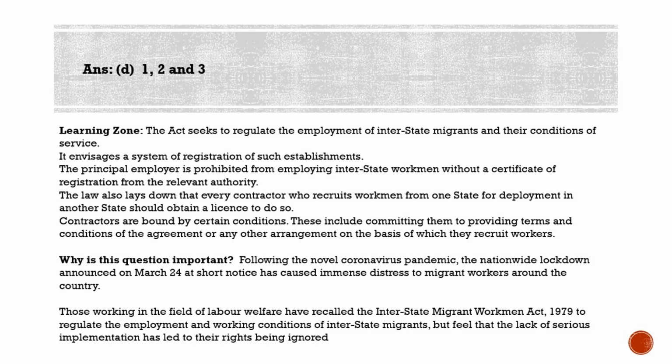And it is also applicable to contractors who employed a similar number of interstate workmen, and the act would apply regardless of whether the 5 or more workmen were in addition to others employed in the establishment or by the contractors. So that is the applicability, and in a way this benefits workers. Registration of establishments employing interstate workers creates a system of accountability and acts as the first layer of formalizing the utilization of their labor. It helps the government keep track of the number of workers employed and provides a legal basis